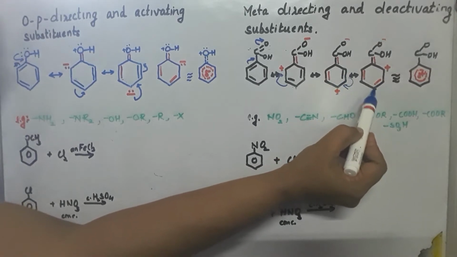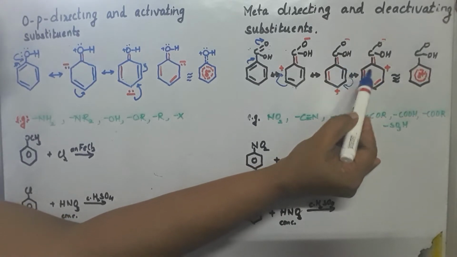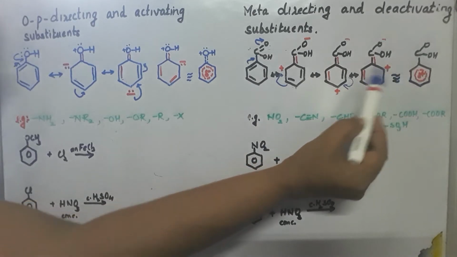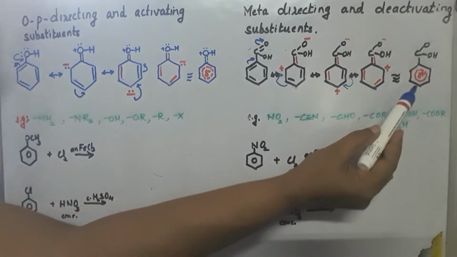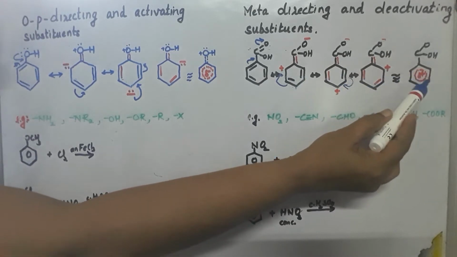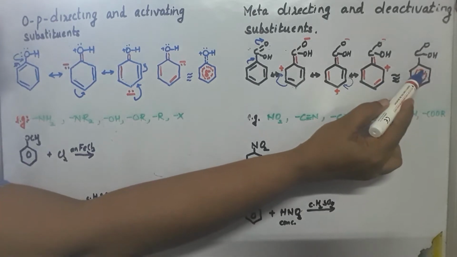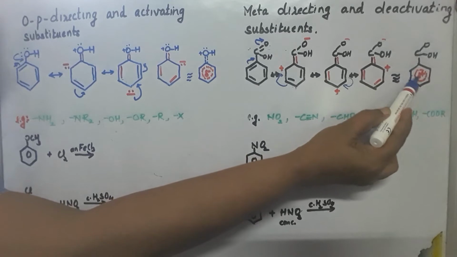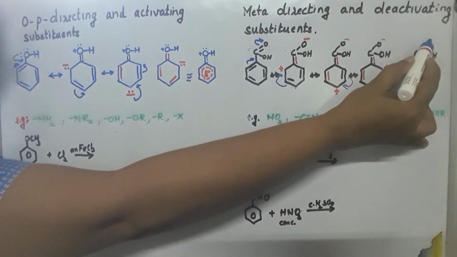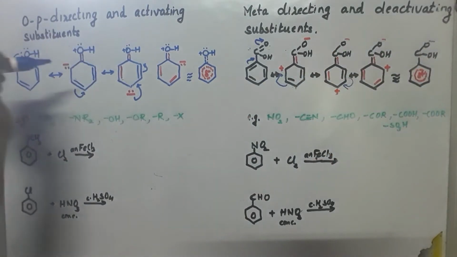So this positive charge gets cancelled, but at the same time this carbon is losing that pi electron, so it is developing a positive charge. So these are the three resonance structures, and the resonance hybrid is this one, where you can see there is a positive charge revolving in the ring and there is a negative charge on the oxygen in the functional group.